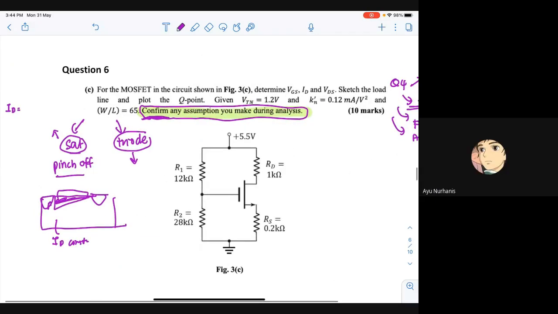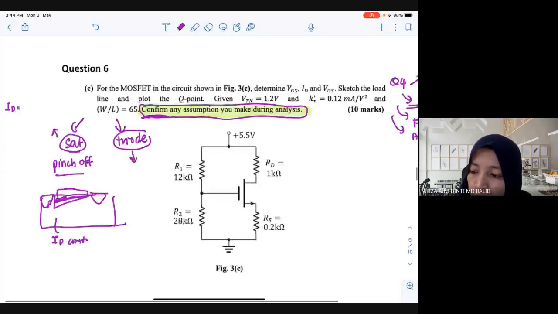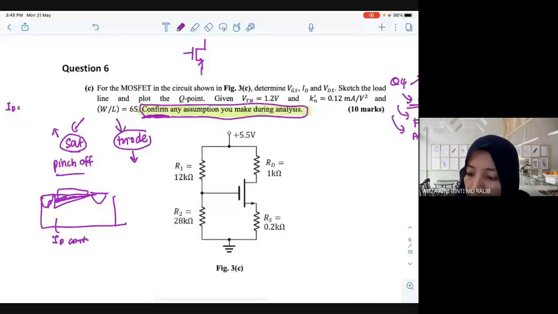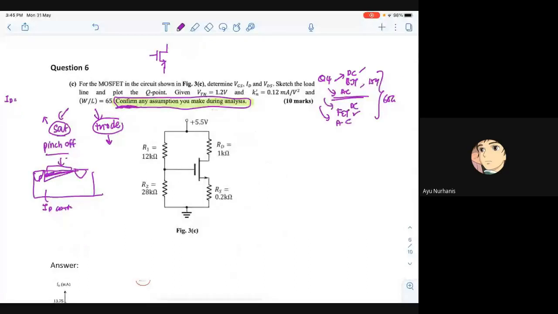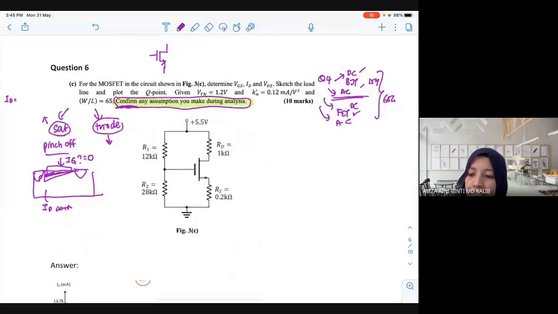One current. Why one current? Why don't we have IG? Why is there no current at the gate? Because there is an insulator at the gate. Yes, because there is an insulator at the gate, no current will flow. But what happens at the gate?